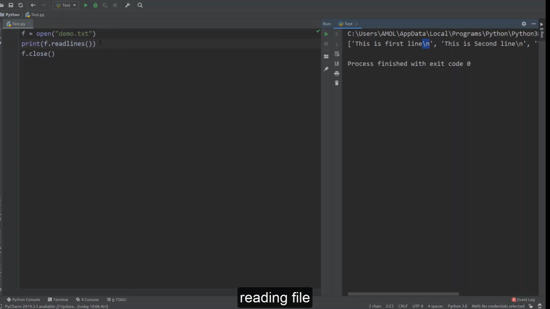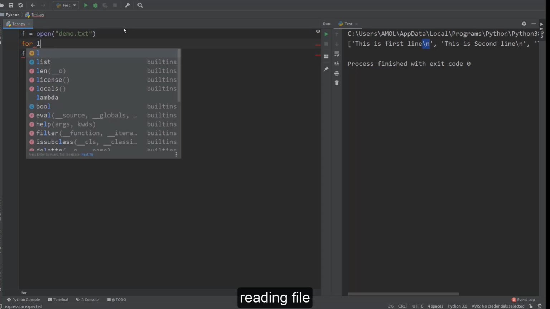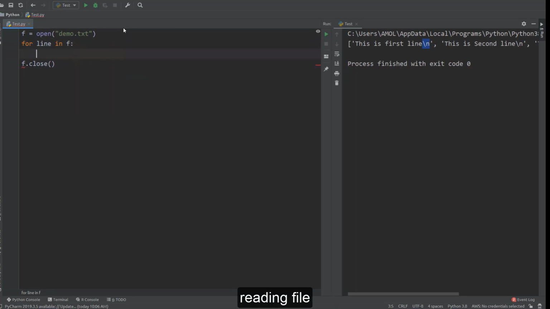So this is the way you can read by using the read function, by using the read function with number of bytes, or otherwise you can go for the readline function or the readlines function. See, you can even read all the lines of a file without using the readlines function by a special loop like this. You can directly say for line in f and print line like this. This is also another way to read the content of a file without using any read function. Internally it invokes the readline method only, but externally you can directly use a loop like this.